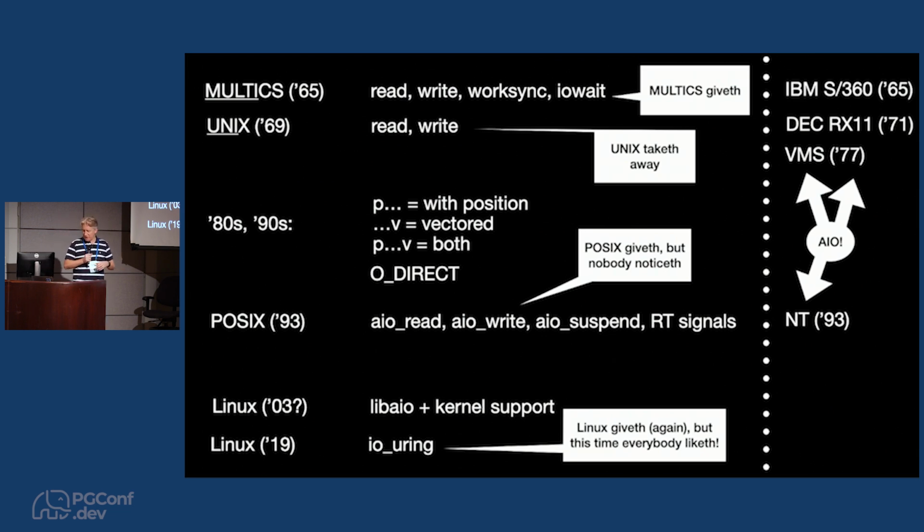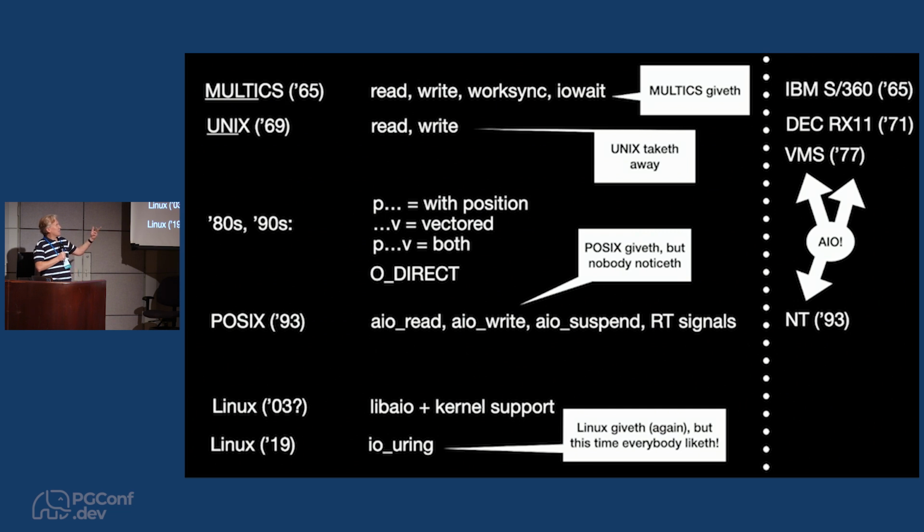In 1993, POSIX came out with asynchronous I/O functions, and they never really took off. A couple of the proprietary Unixes did a really good job of implementing it, and they were mainly used by proprietary databases again. These were ways to start a read and then wait for it later if you have to. But Linux never implemented that properly, and it's really not that widely known. They're very obscure functions that very few people understand, and I think there are a few design issues with the way it was done.